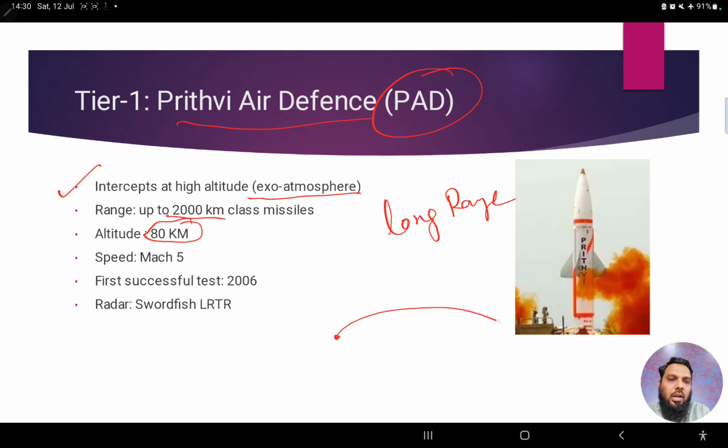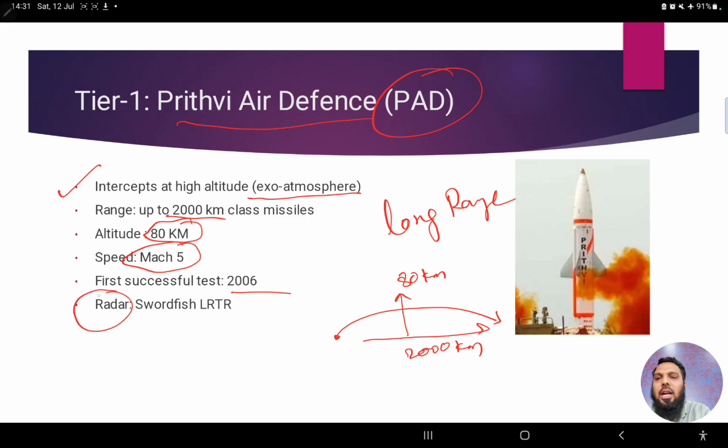This is something called range. The distance that it can travel is 2000 kilometers, and the altitude that it can go up to is 80 kilometers. So I hope you got the difference between range and altitude. Speed is Mach 5, which is 5 times the speed of sound, and it started from 2006. The type of radar that the Prithvi missiles use is the Swordfish LRTR, that is long range tracking radar, right?